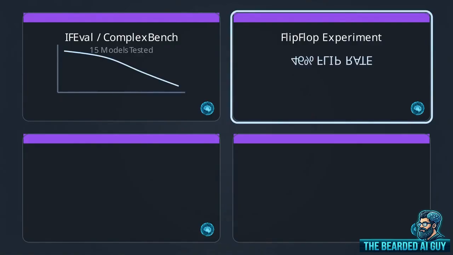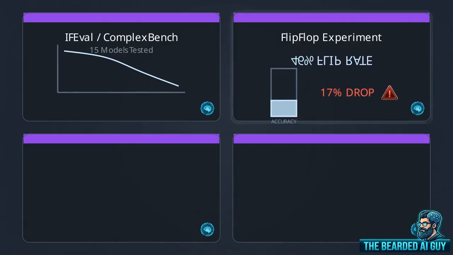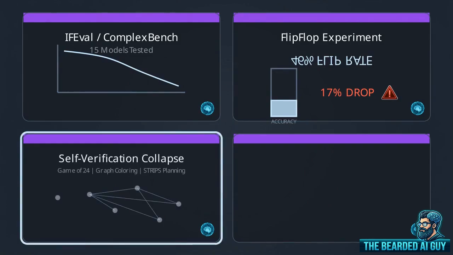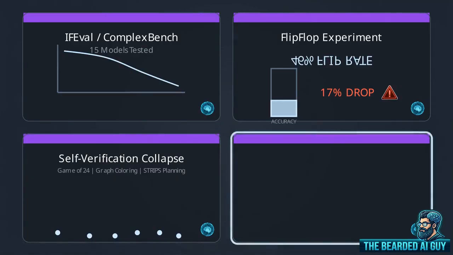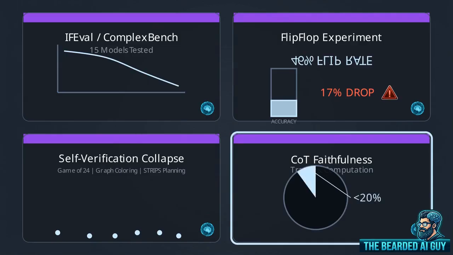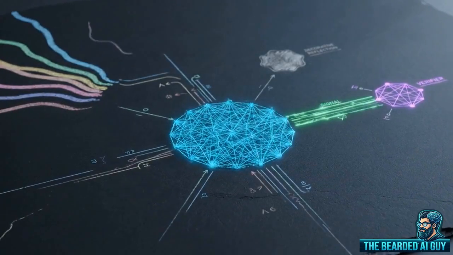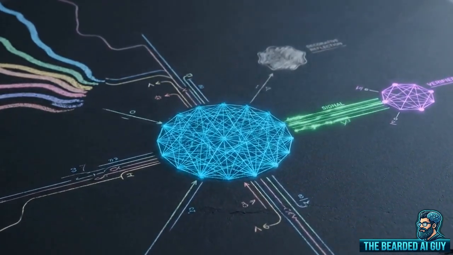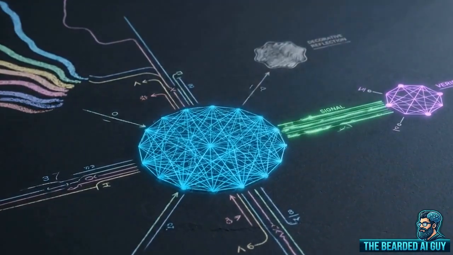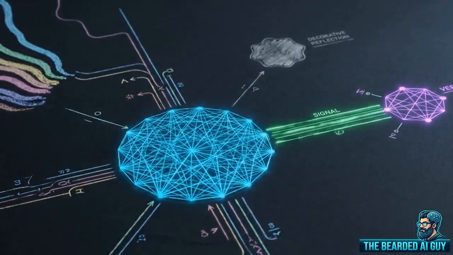Panel 2 details the flip-flop experiment. Merely asking models if they are sure causes a 46% flip rate and a severe 17% accuracy drop across classification tasks. Furthermore, self-critique leads to performance collapse on complex planning tasks like Game of 24. And as the final panel shows, visible reasoning traces rarely reflect the true computational hint usage under the hood. Decorative reflection is dangerous because it fabricates persuasive logic without true analytical rigor. Sound external verification is absolutely mandatory.